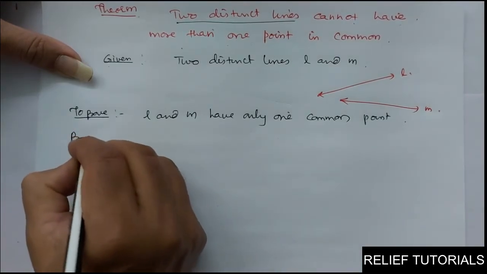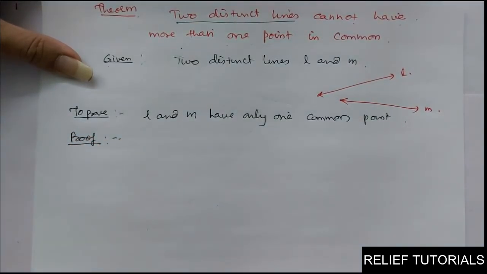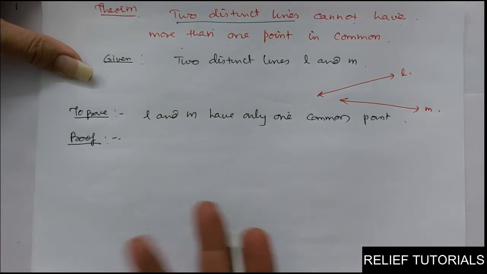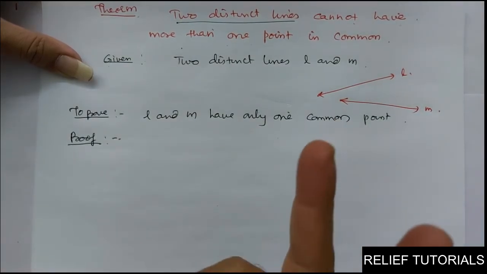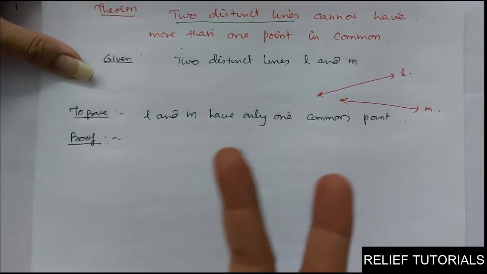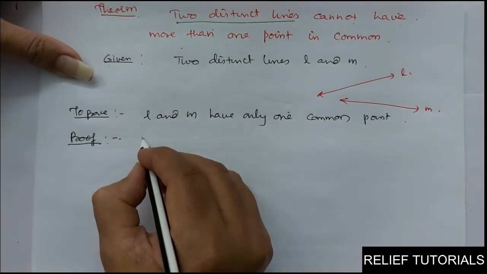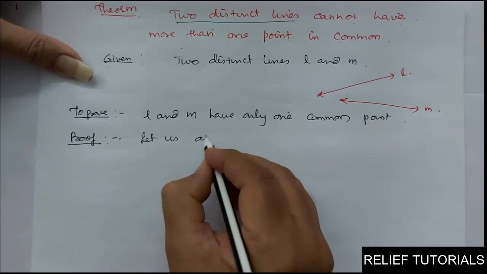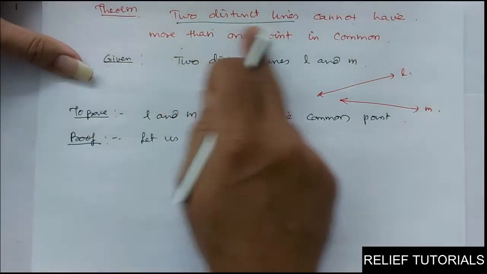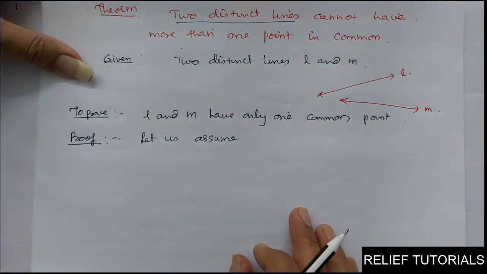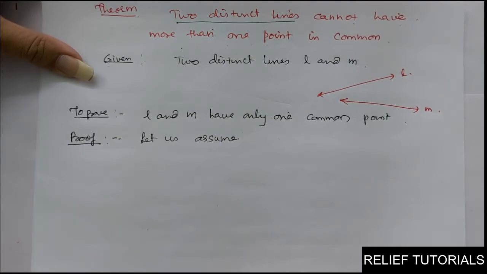So now proof. First we will suppose that these two distinct lines intersect at two distinct points. Then we will say that our assumption is wrong. Okay. So proof, let us assume. See, we are going to prove this statement by using axioms and postulates. As a result, it is termed as a theorem. So a theorem is a statement which requires some logical reasoning and some evidence to prove it. So now you have realized what is the difference between axioms, postulates and theorems.